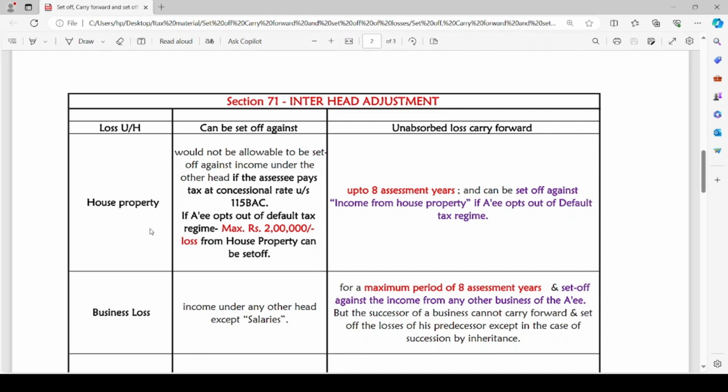That means once the loss is carried forward to subsequent years, it cannot be set off against income from another head. House property loss that is carried forward to the next assessment year can be set off only against income from house property in such subsequent assessment year. It cannot be set off against any other head income. I hope you are able to understand what I am trying to convey.